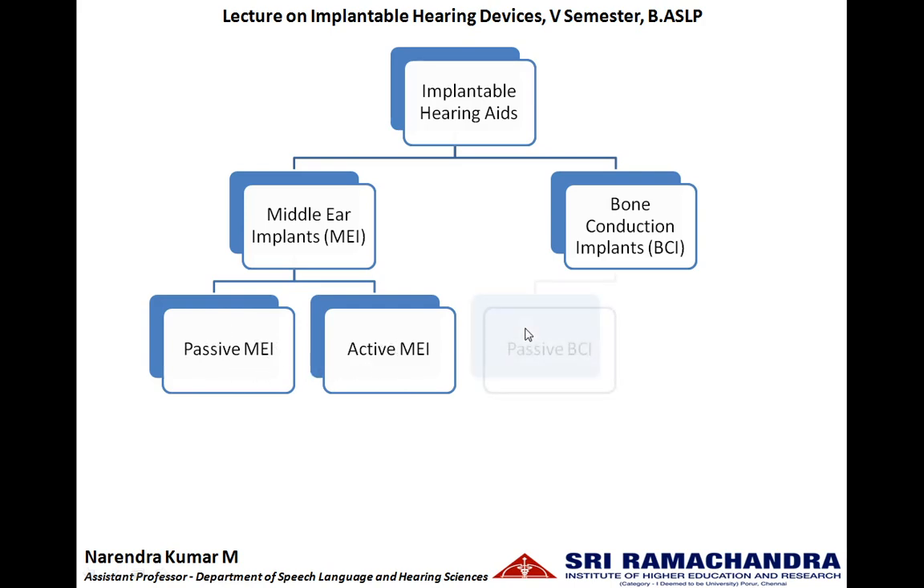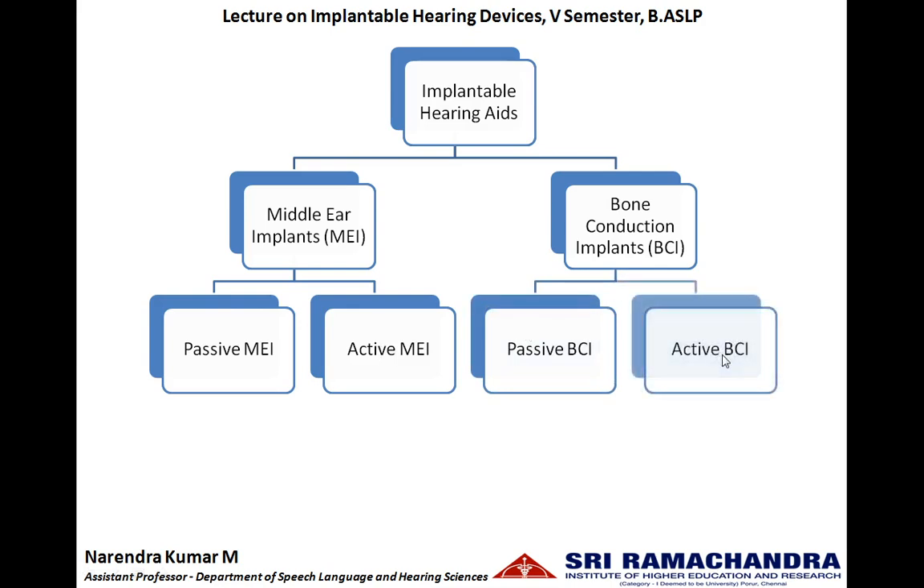The bone conduction implants are classified as passive bone conduction implants as well as active bone conduction implants. For any bone conduction device, we require a vibrating transducer. This vibrating transducer in a passive bone conduction implant does not have direct contact with the bony parts of the patient. Whereas in an active bone conduction implant, the vibrating implant will have direct contact with the bony parts of the patient. It's surgically placed on the bony part of the patient.